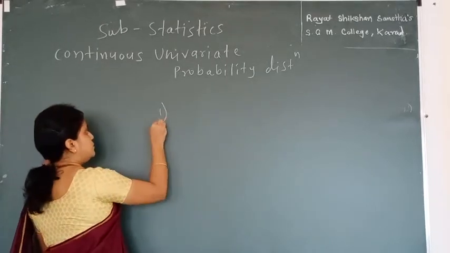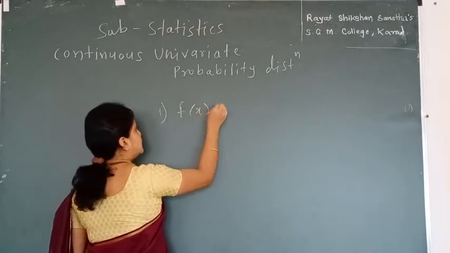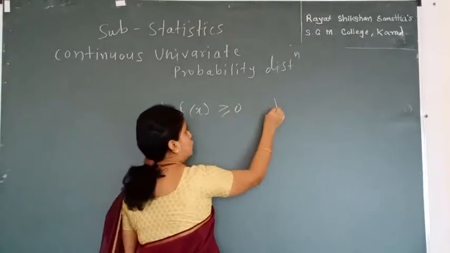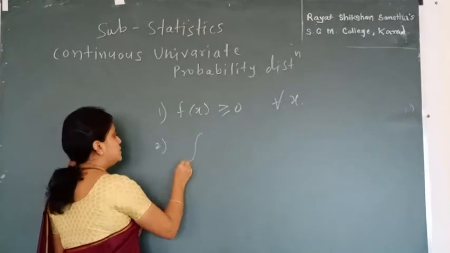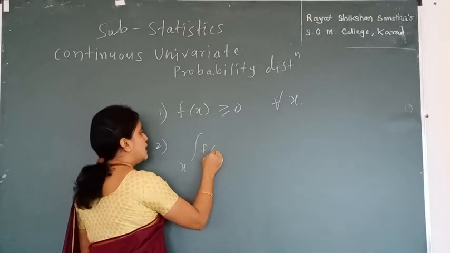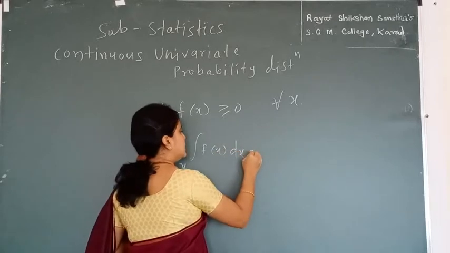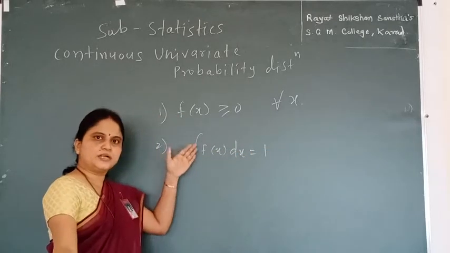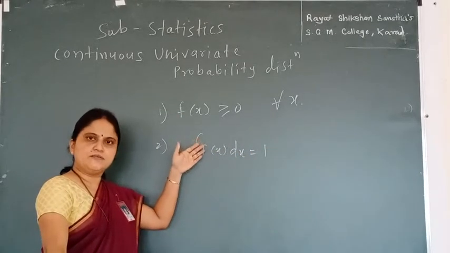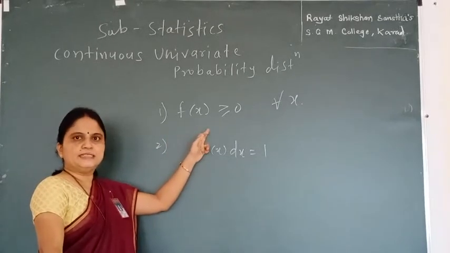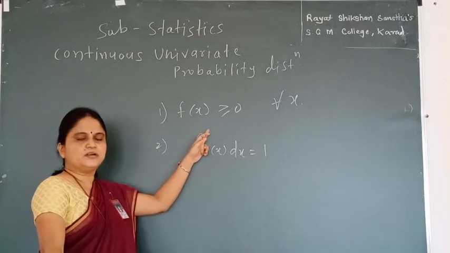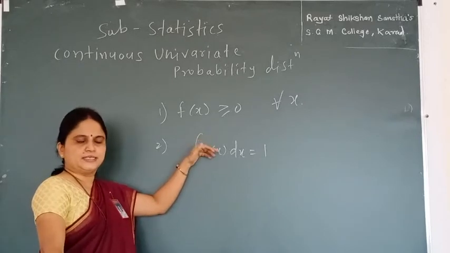The first condition is f x is greater than or equal to 0 for all values of x, and the second condition is the integration of f x dx over the range of x is equal to 1. If both conditions are satisfied by any real valued function, we call this function the probability density function associated with a continuous random variable X.